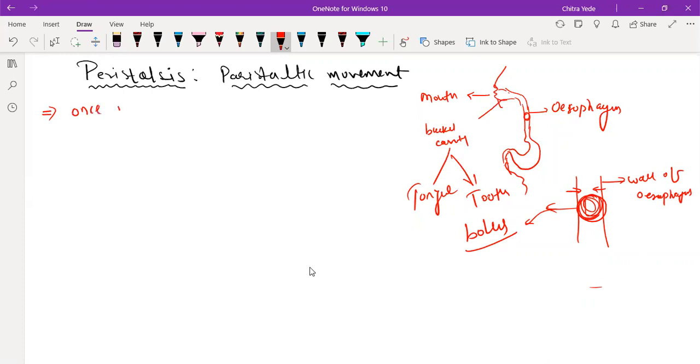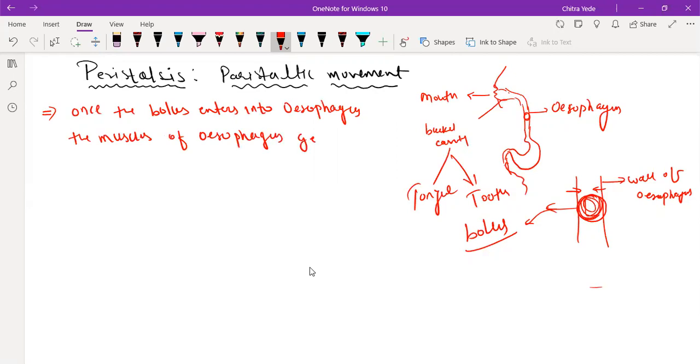Once the bolus enters into the esophagus, the muscles of the esophagus contract above the bolus and relax below the bolus.